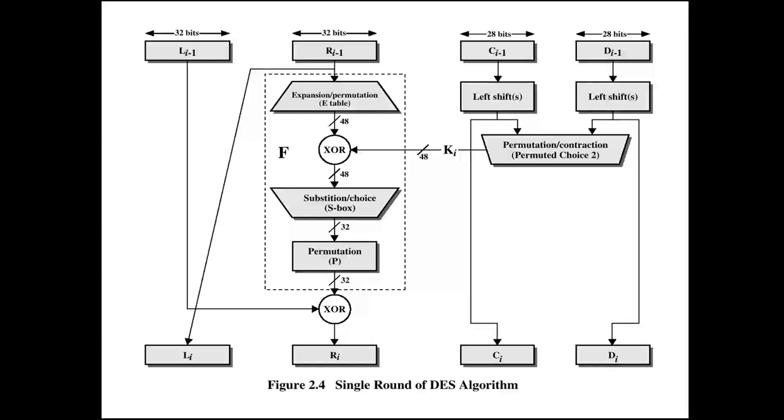So that 32-bit, whatever we are getting from the right side, we are going to give to the expansion or the permutation. Okay, so again this is the expansion part, which we can call a permutation. In this permutation, what happened? Again the 32-bit is expanded to 48-bit. How we are going to expand, I am going to explain in the next slides.